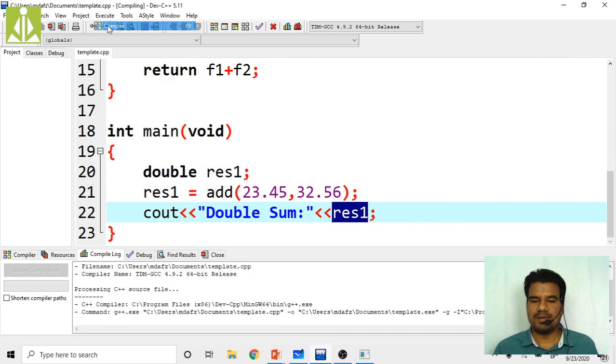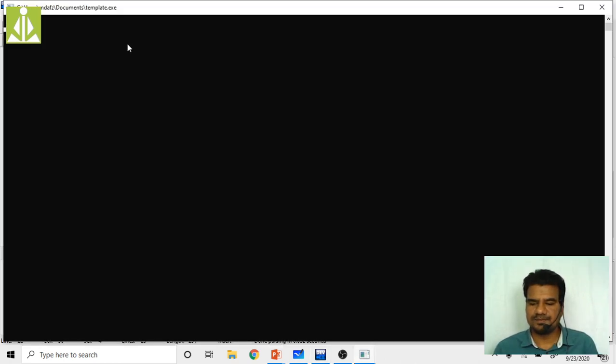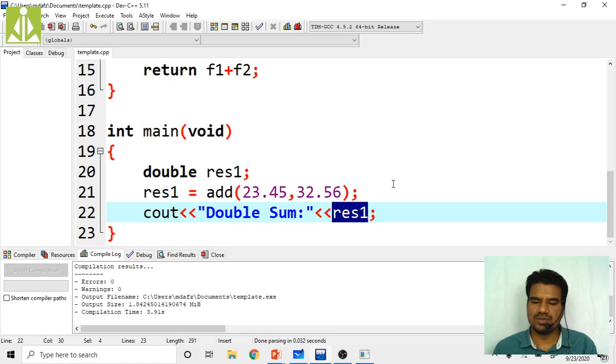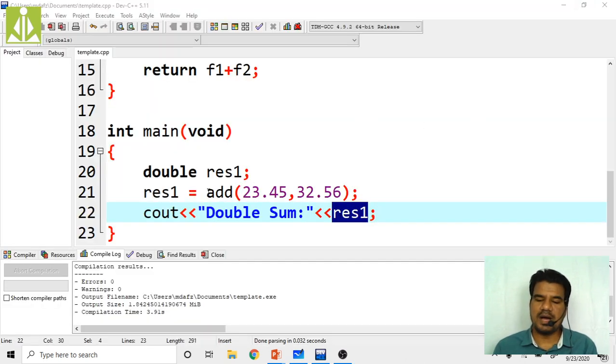So after saving, compile. Successfully compiled, hopefully. Yes, zero errors, zero warnings, and then execute. It started execution and we got the output. Double sum 56.01. Whatever values we passed, it is simply adding those and giving the result as 56.01 something. Basically it is adding the passed parameters.